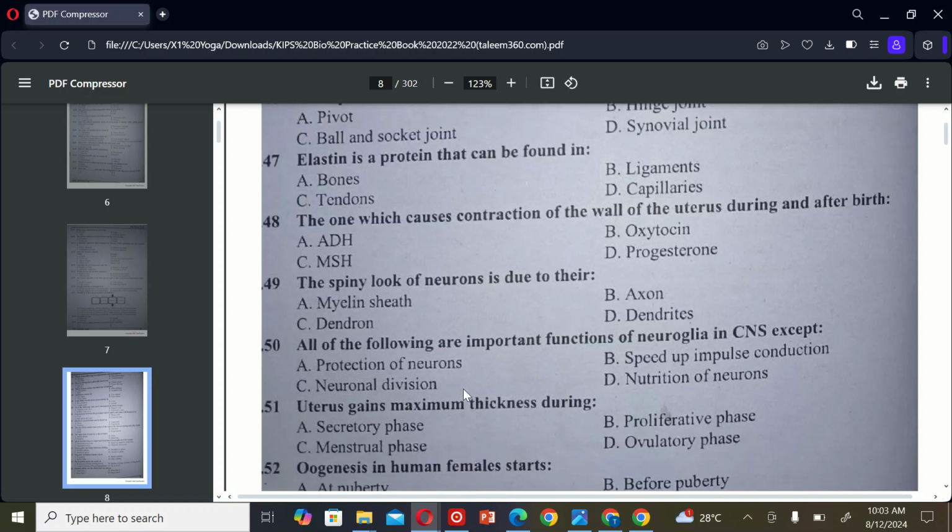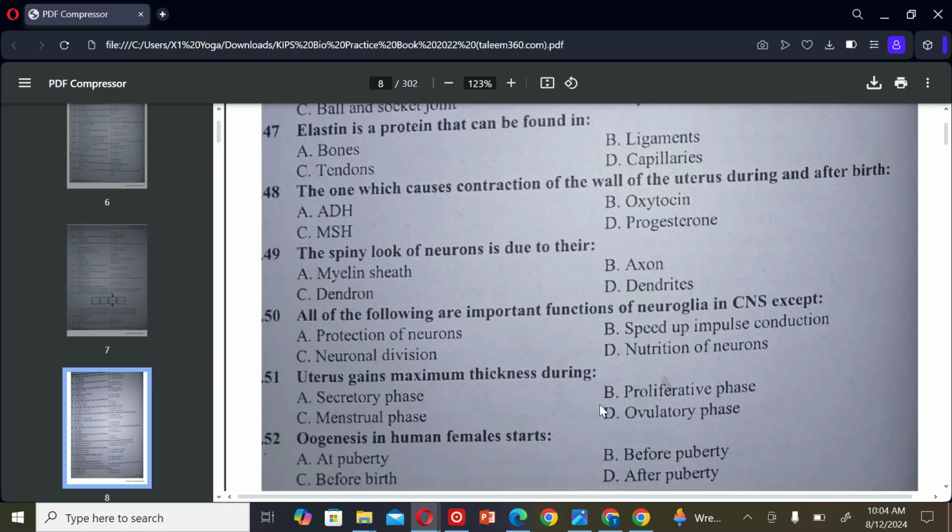The next MCQ is: all of the following are important functions of neuroglia in CNS except A. Protection of neurons, B. Speed of impulse conduction, C. Neuronal division, and D. Nutrition of neurons. So the correct option is C. Neuronal division.